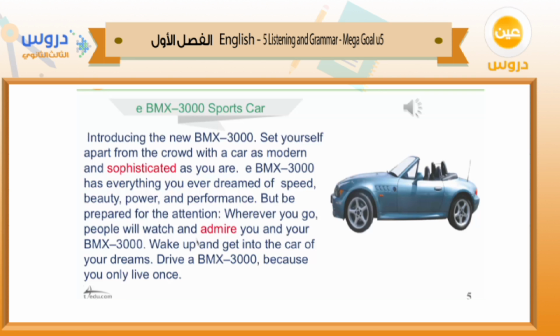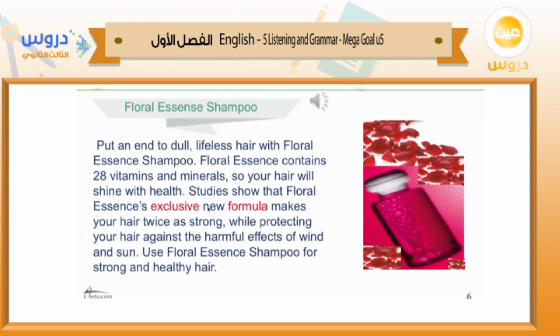Alright, so this is about the first product, the BMX 3000 sports car. Sophisticated means something which has the taste of wealth or richness, a high class taste. What about here? Watch and admire you. Admire means love you, like you. This is the meaning of admire. The second product here is Floral Essence Shampoo.